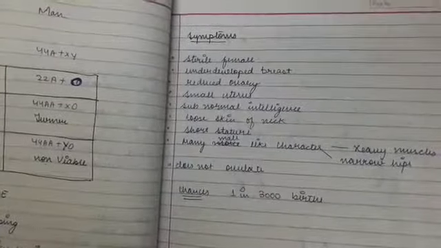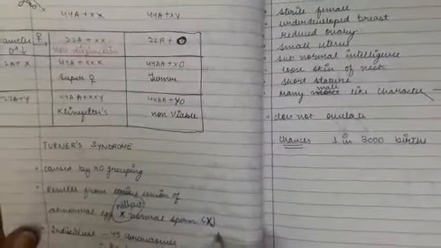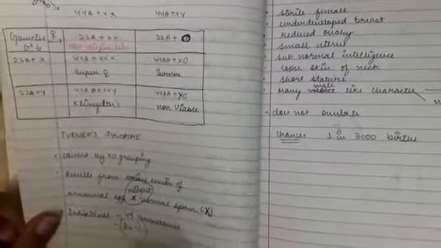So for Turner syndrome, you will write the same cause. Turner syndrome results from the union of an abnormal egg without an X chromosome and a normal sperm bearing X. The individual has 45 chromosomes and the genotype is 2n-1.